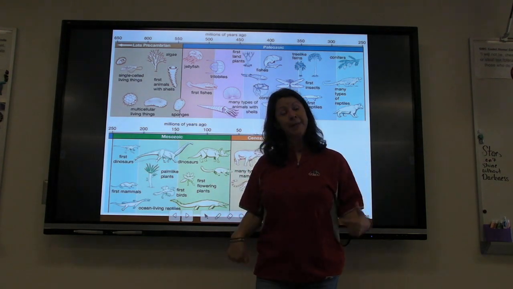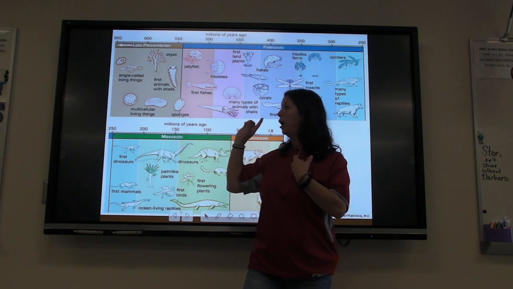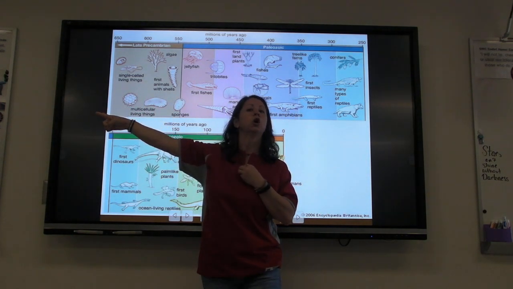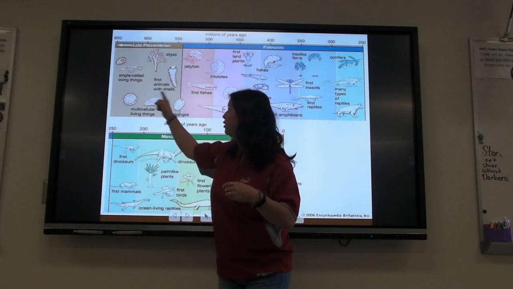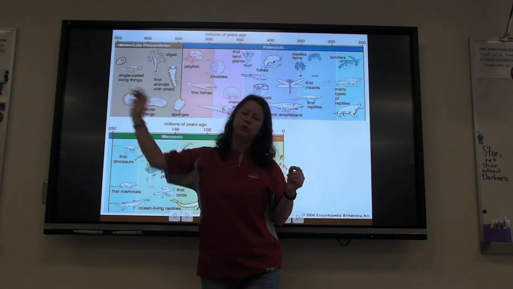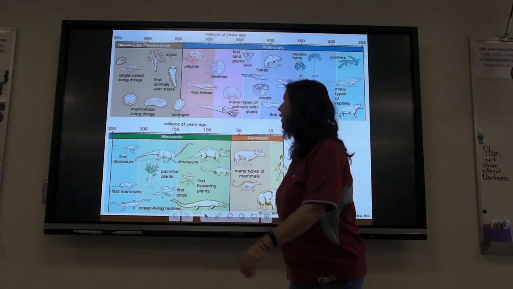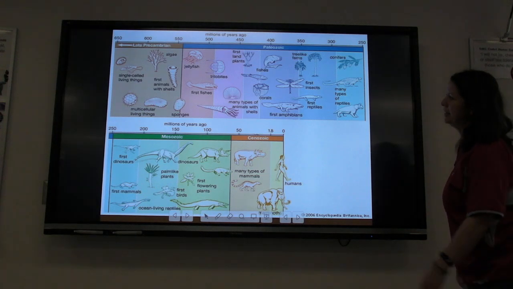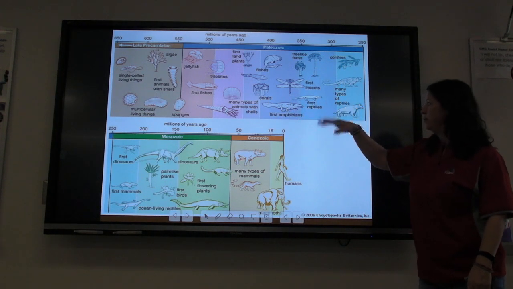If you can imagine my classroom, and then take my classroom and go all the way across to Major Garland's classroom, all the way across the building, that's how you would have to draw that brown part right there to get the full scale of it. It was a very, very long time period when not a lot was happening until the very end of it. And then you keep going.